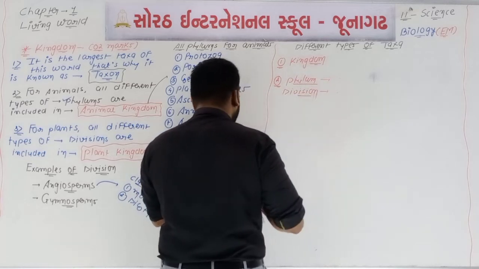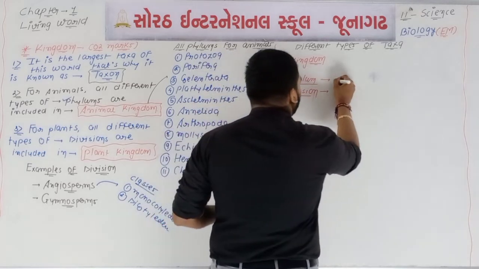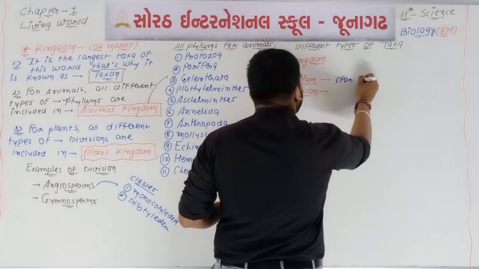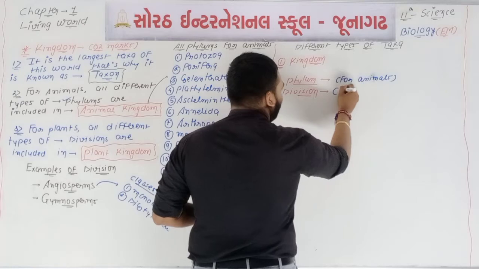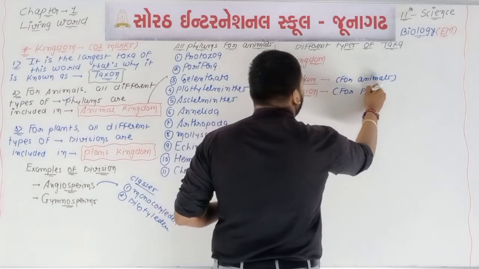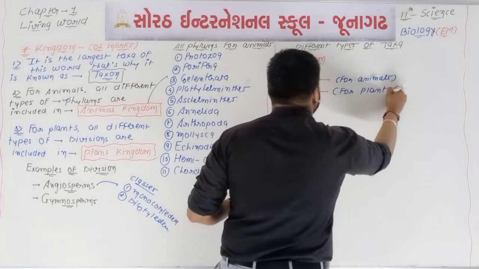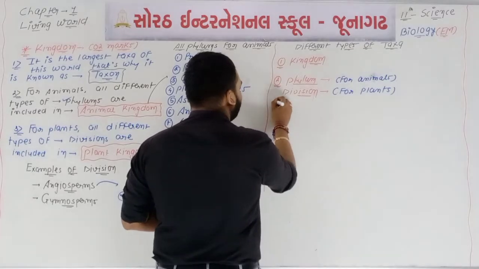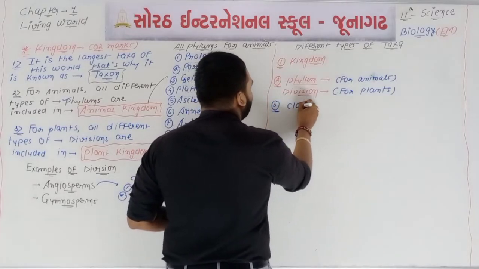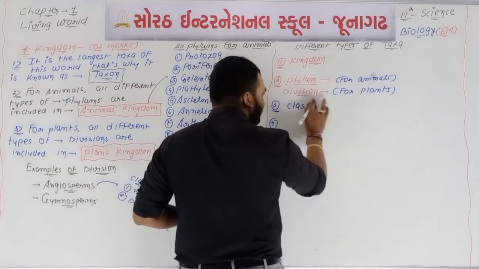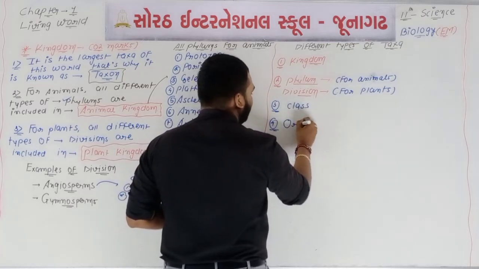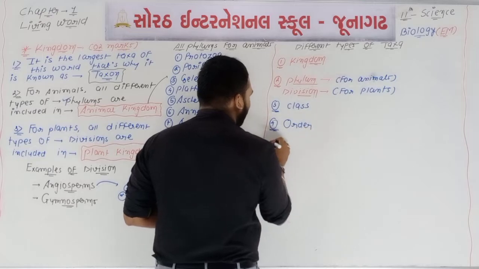Okay, so we can say that phylum is for animals, and division is for plants. Now taxa number 3, we can say that class. Taxa number 4, after class, we can say that order is there. Taxa number 4 is about the order.